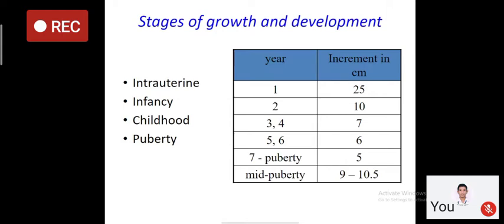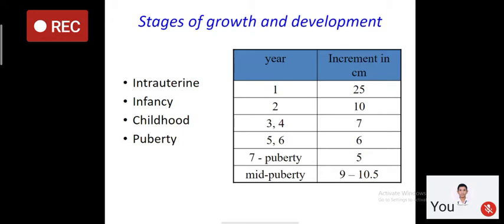At birth, the approximate length is around 50 centimeter. After birth, it grows by around 25 centimeter in the first year, then by 10 centimeter in the second year, and in the third and fourth year by 7 centimeter, and so on, as you are seeing in this table.